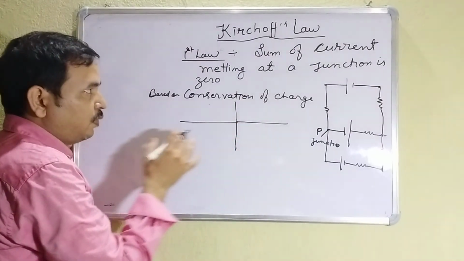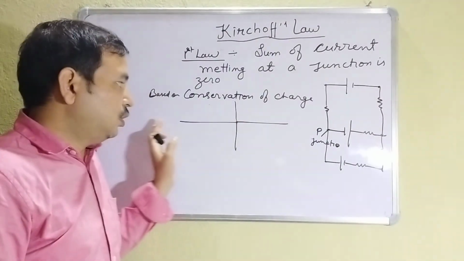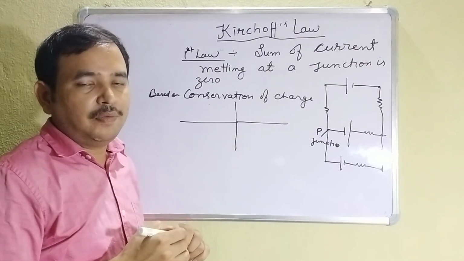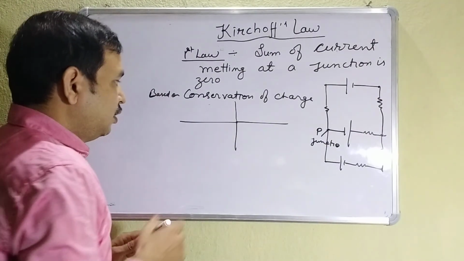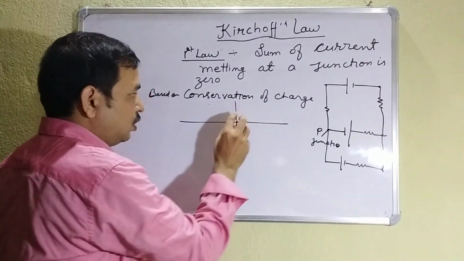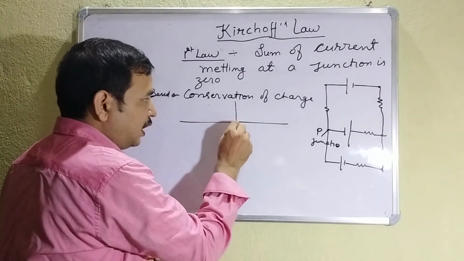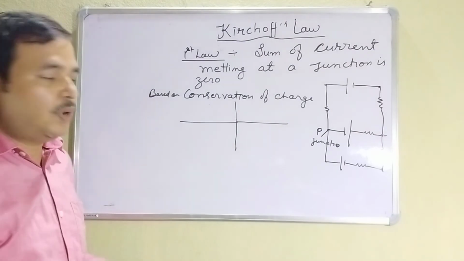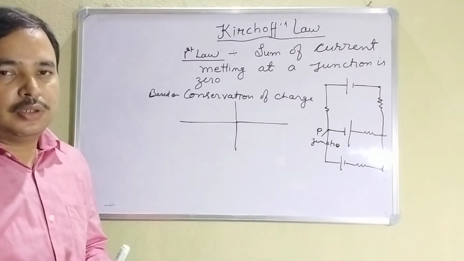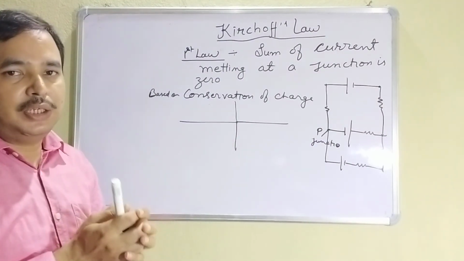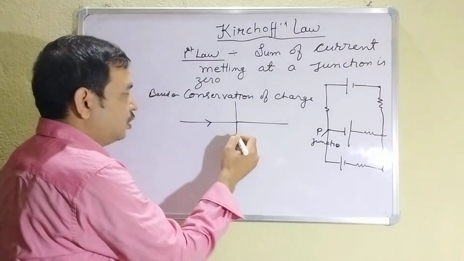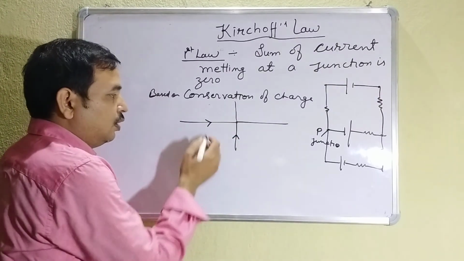It means when current is flowing, it is taking some charge with it. The charge will not stop at any point. It will have a continuous flow. Suppose some charge is coming here, some charge is coming here, some is going here, some is going here. The meaning is that no charge will get stored at this point. Whatever charge is entering, the same charge will leave from this point, such that the sum of all the charge is 0.